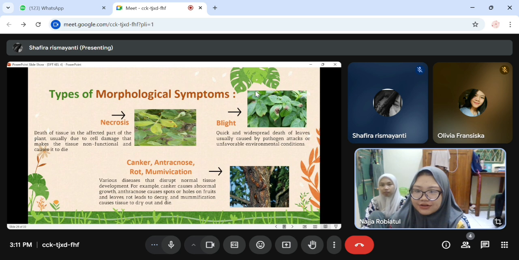Necrosis is the death of the tissue in the affected part of the plants, actually due to damage that makes the tissue nonfunctional.